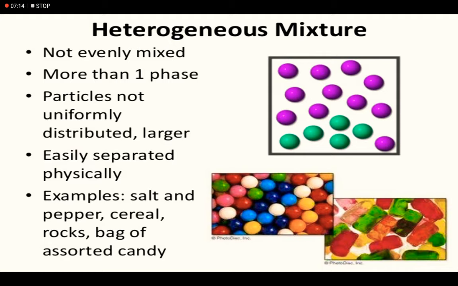Examples of heterogeneous mixtures include sand and pebbles, pebbles being small stones, kerosene oil and water, then solid pollutants like carbon particles and soot in the air, muddy water, then a mixture of iron filings and sulfur. Clear?